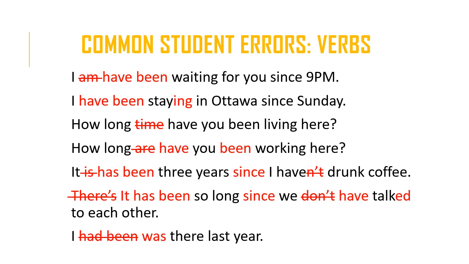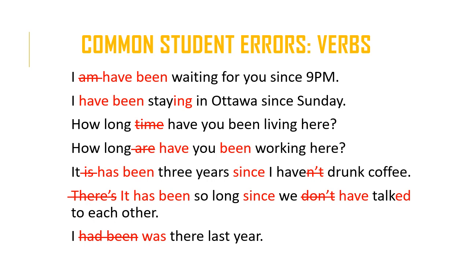It is 3 years I haven't drunk coffee. Okay, so again, here we're talking about an action that began in the past and it continues, so it hasn't ended. Okay, so we would use the present perfect here. It has been 3 years since I have drunk coffee, and there's no need to make have negative because the meaning is already clear, right? So the meaning is that for the last 3 years you have not drunk any coffee.